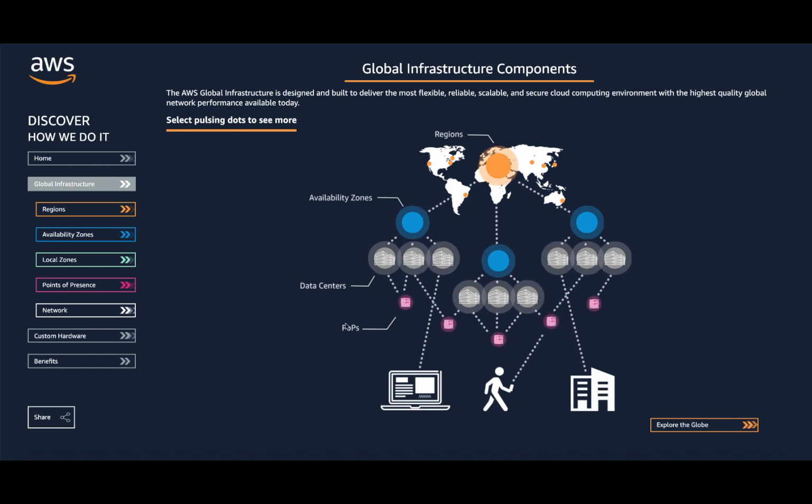We haven't looked into POPs, we will look into that soon. So this is how the hierarchy looks: region, availability zone, data centers, and POPs. As a solutions architect, it's very important that when you design an application, you are aware of which region your application will be hosted in, how you are achieving HA or fault tolerance with availability zones, and whether you will be utilizing POPs.